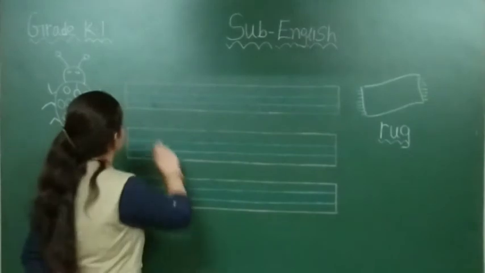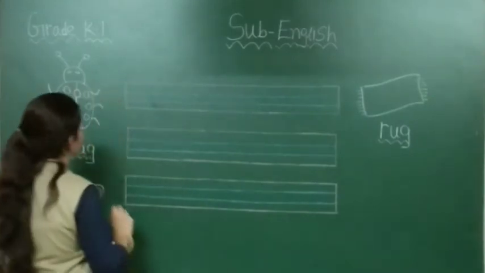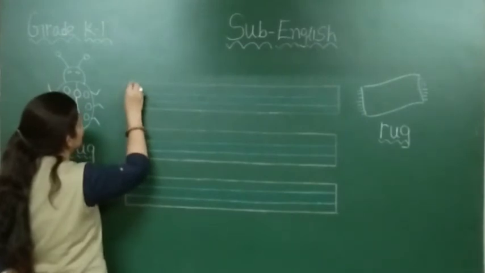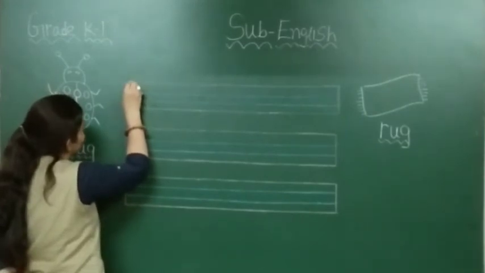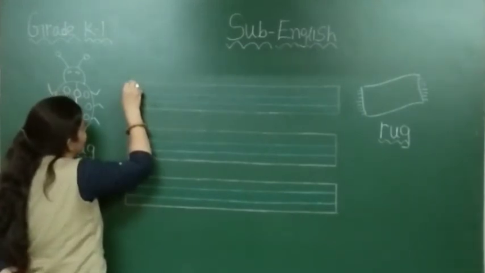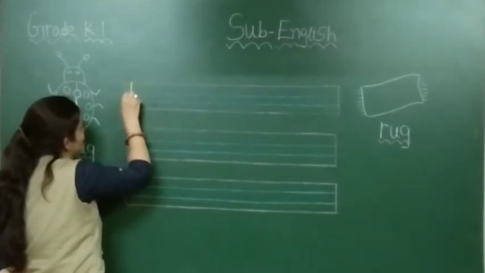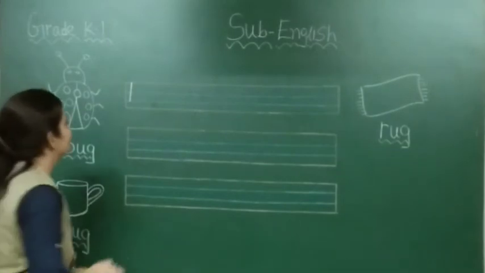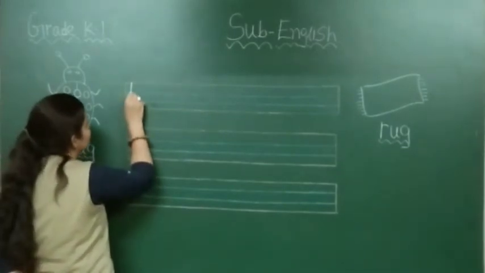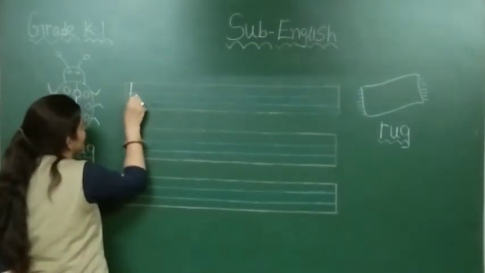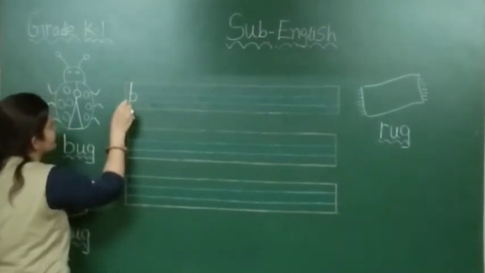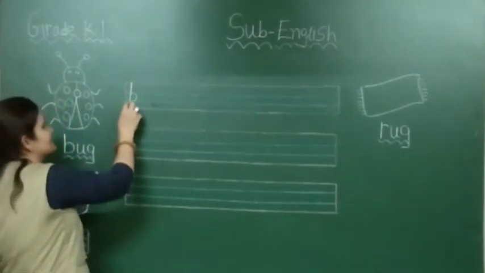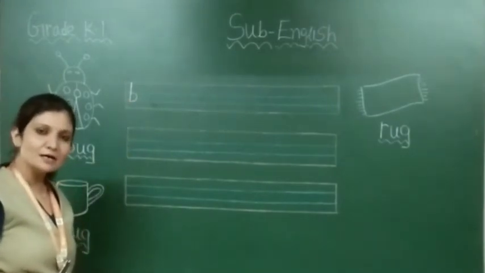Now, see here how to write bug, mug, and rug in the notebook. First, we have to write bug. So, how to write small b? Start from the red line to the blue line. You have to make one standing line like this. Then you have to make one curve in these two blue lines. This is called small letter B. And in phonics, B says B.